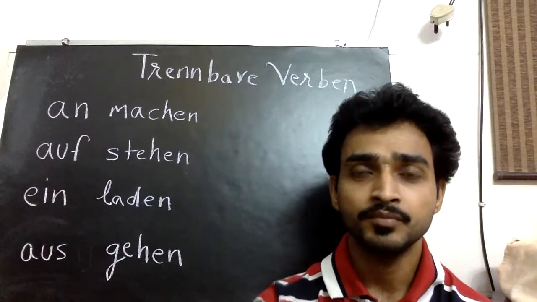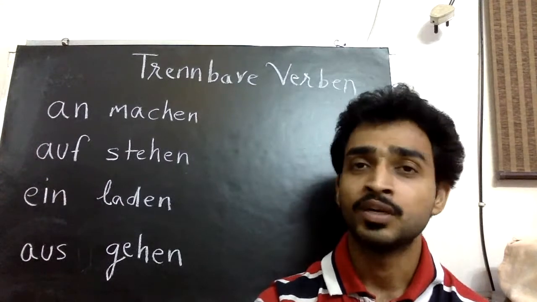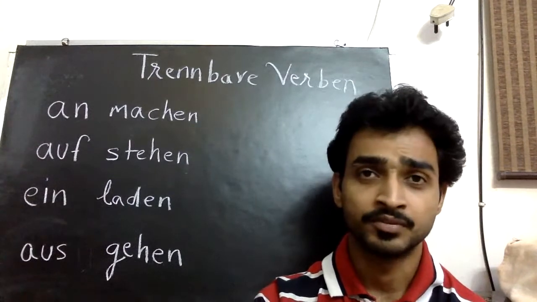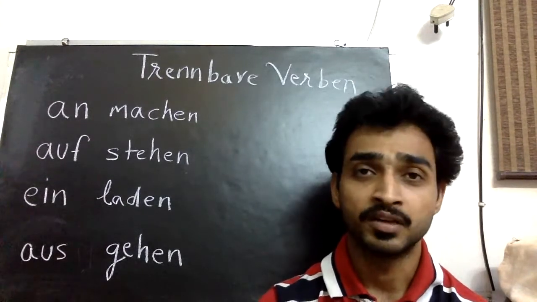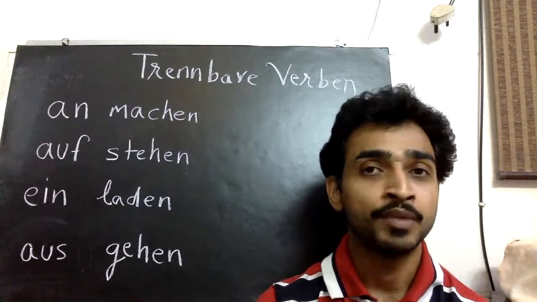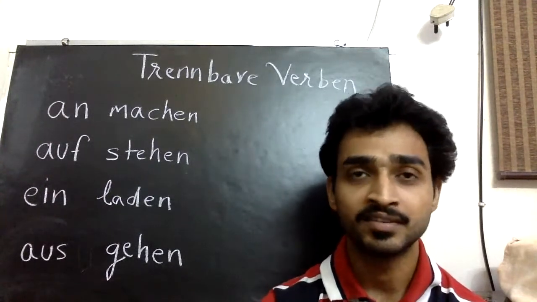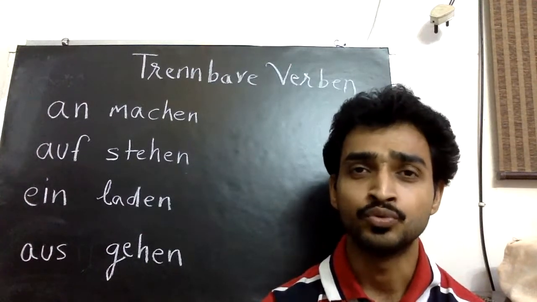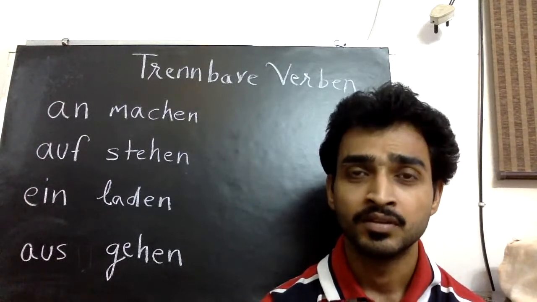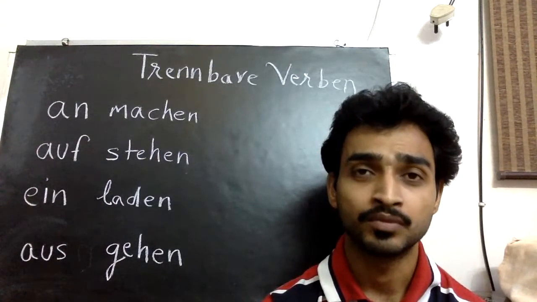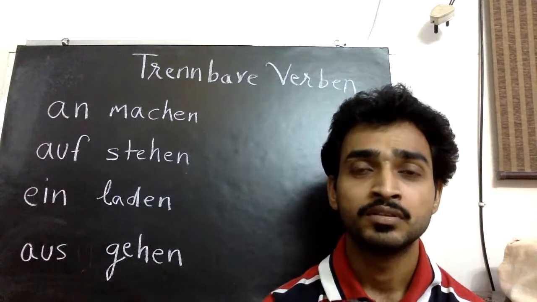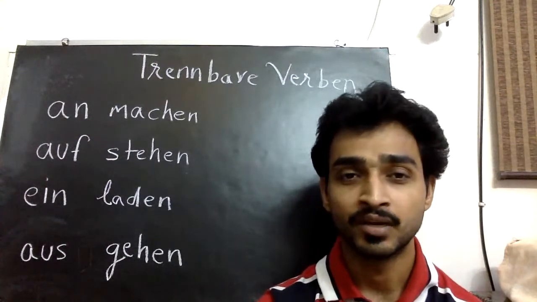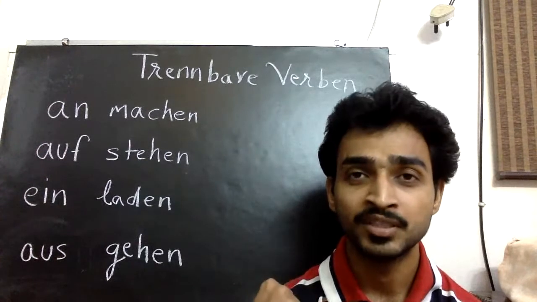Okay, separable verbs. But on the other hand, there are some verbs which are not separable. We do not separate these verbs. Like if the prefix is unter, like unternehmen. Sometimes we make a mistake, so it is not separable. Unternehmen as it is. Unterrichten, to teach. Unternehmen means to machen, to do. Like eine Reise unternehmen. Ich möchte eine Reise unternehmen in den Ferien. I would like to go on a journey in the holiday. Möchten Sie eine Reise unternehmen?